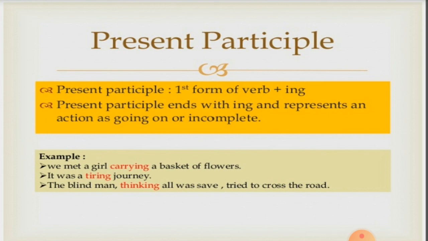Let us see the examples. We met a girl carrying a basket of flowers. We see here carry, that is the first form of verb plus ing is used, and this shows that the girl was in the action of carrying a basket of flowers. That action is incomplete. It was a tiring journey. Tire, the first form of the verb tire plus ing, and it was a continuous. The journey was going on. It is incomplete. The blind man, thinking all was safe, tried to cross the road. Think plus ing, that is the first form of the verb plus ing, also showing the action of thinking to be incomplete.